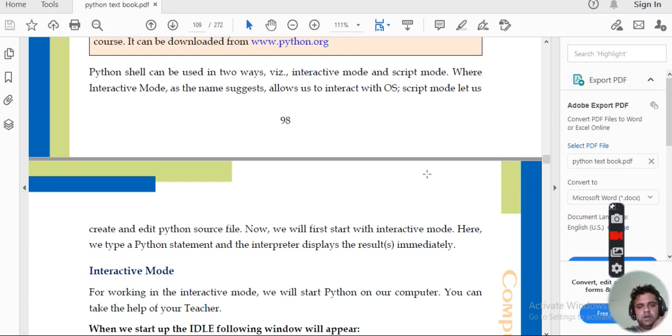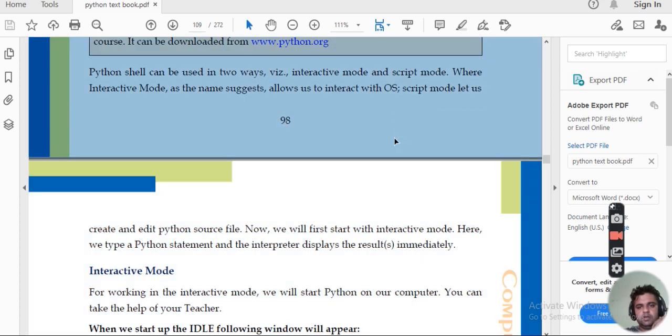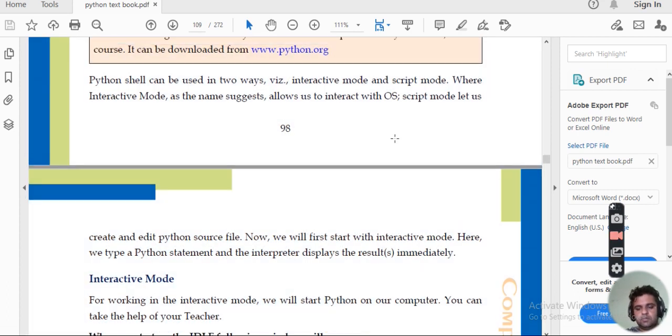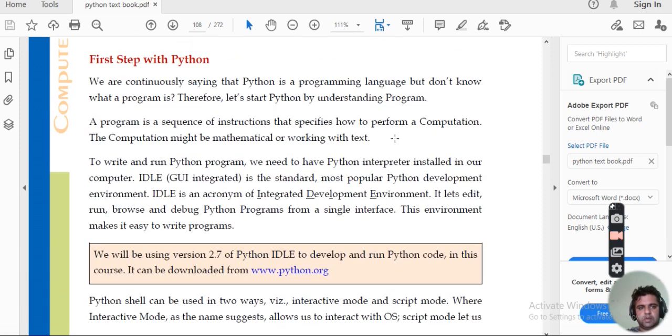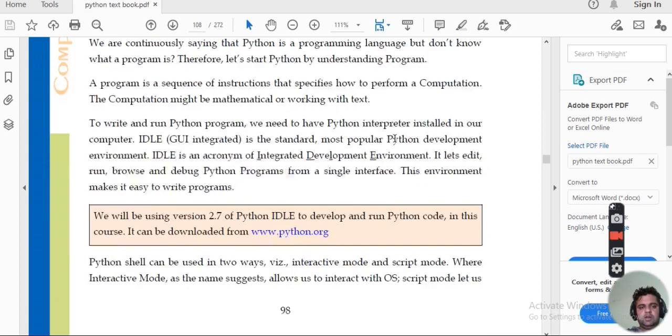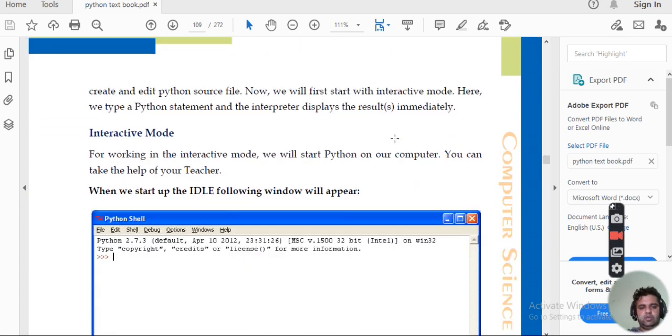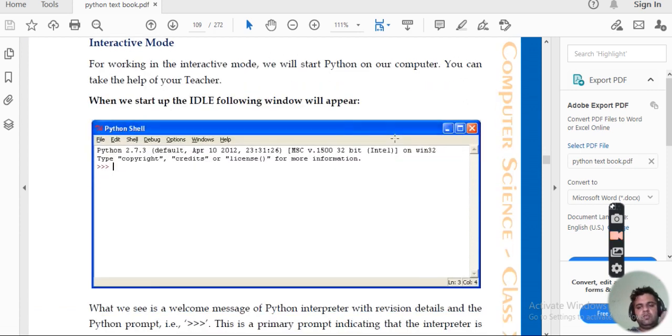Next we'll be continuing with the lecture on Python. Clear? Now first we'll be looking at the two modes of Python. One is the interactive mode. Okay? This is IDLE mode, where you'll be provided with the GUI.